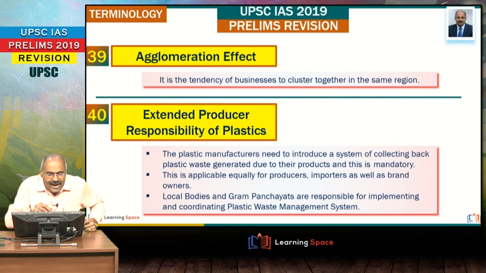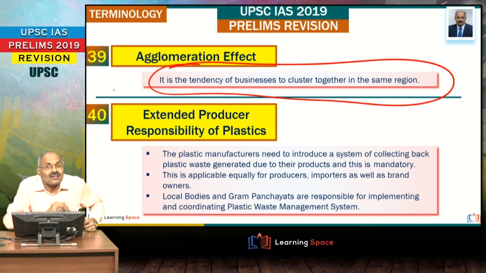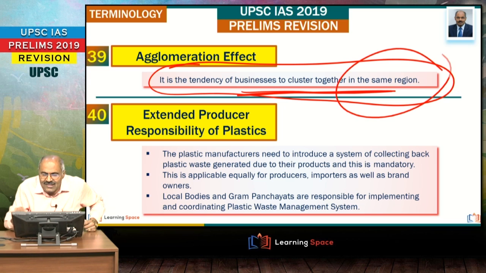Right, friends? Agglomeration effect. What is this? This is the tendency of businesses to cluster together in the same region. If you take some city, some particular area, there is every possibility that the tendency of businesses is to cluster around there.